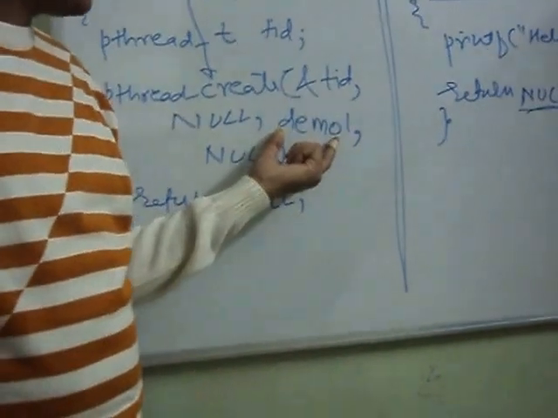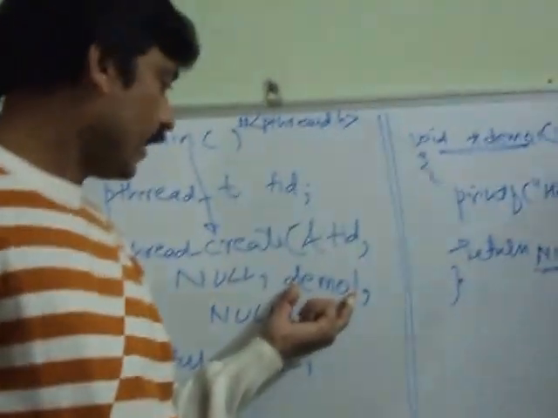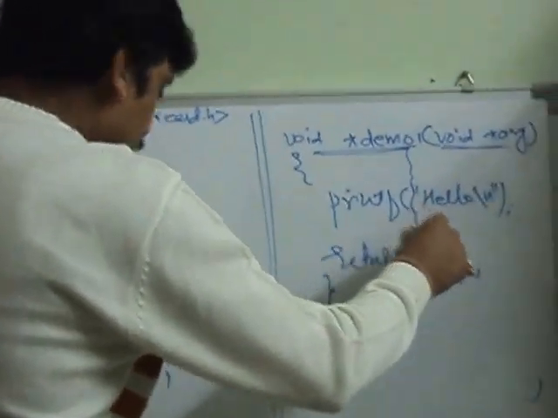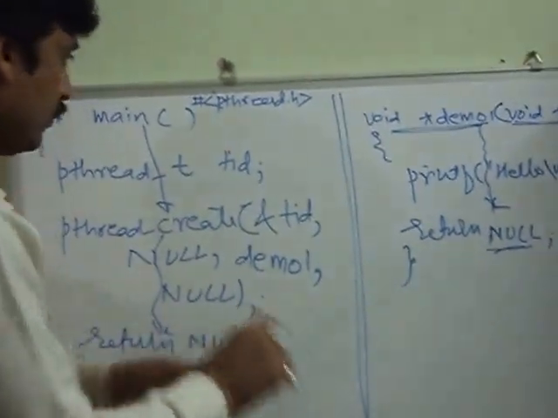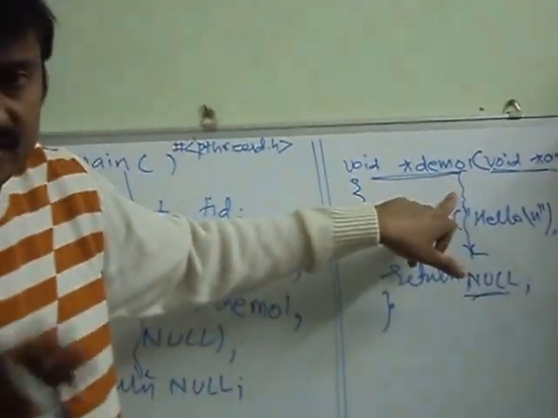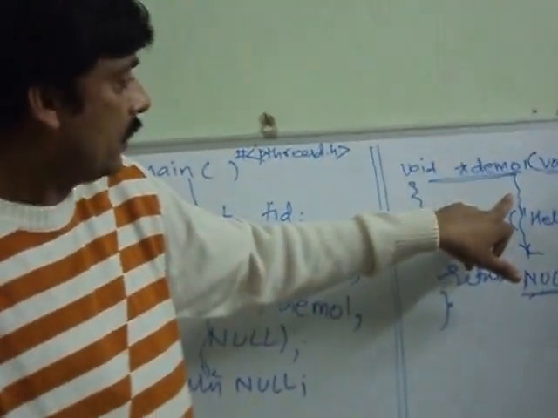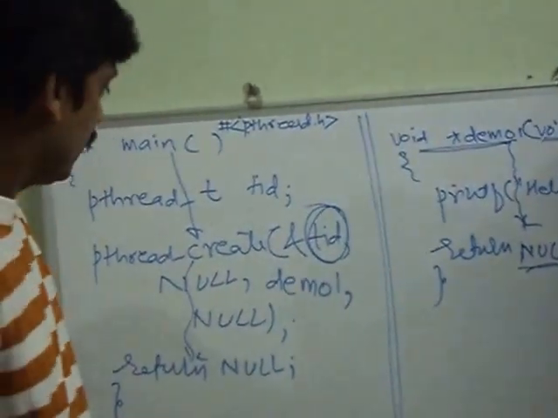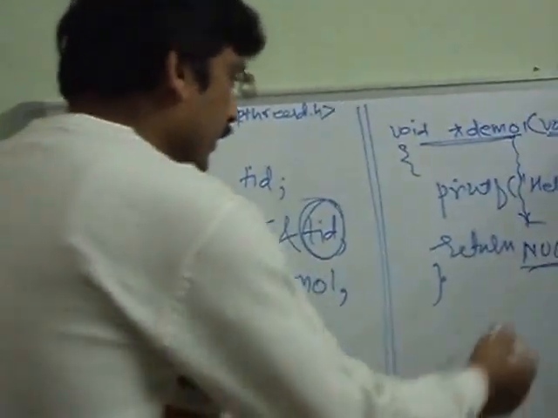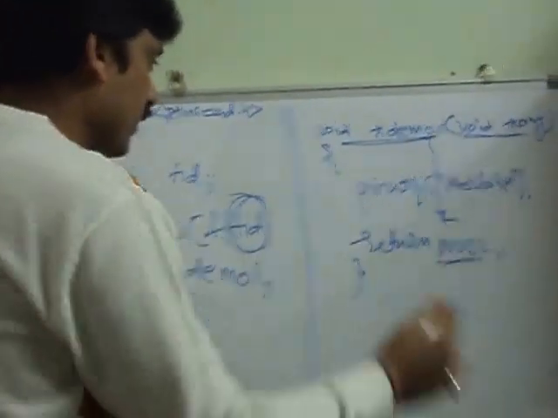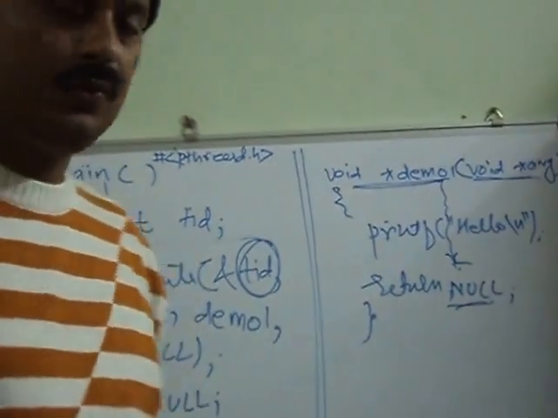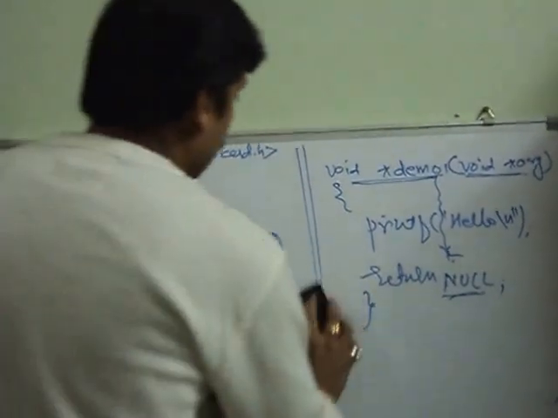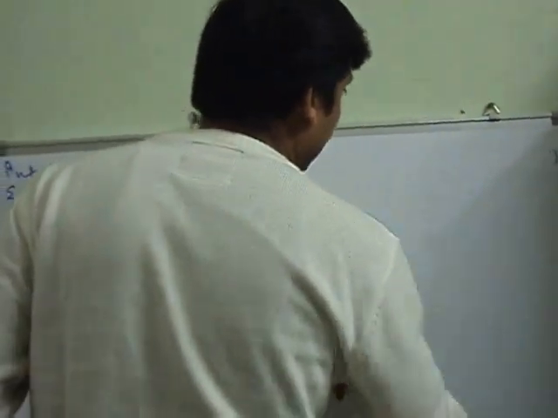And here we have specified demo1, the name of the function. So automatically one thread will be started at this particular point, and this thread will continue. Now this thread will get its own thread identifier, and that value will be stored in this variable tid, right? And after that both the threads, this is the main thread and this is another thread, both threads execute concurrently. So this is one demonstration program, and after that let's see how to compile this.